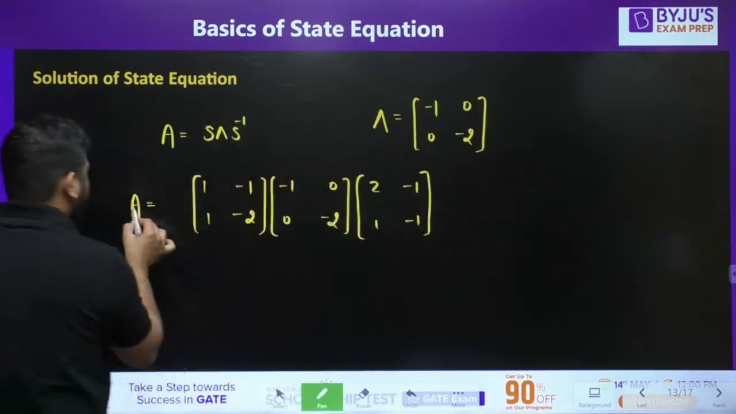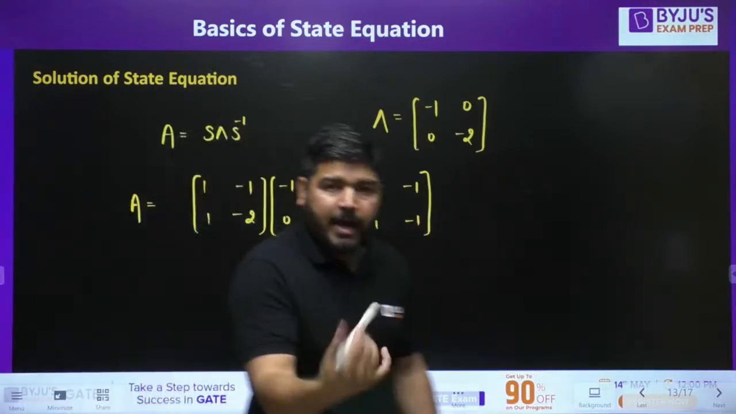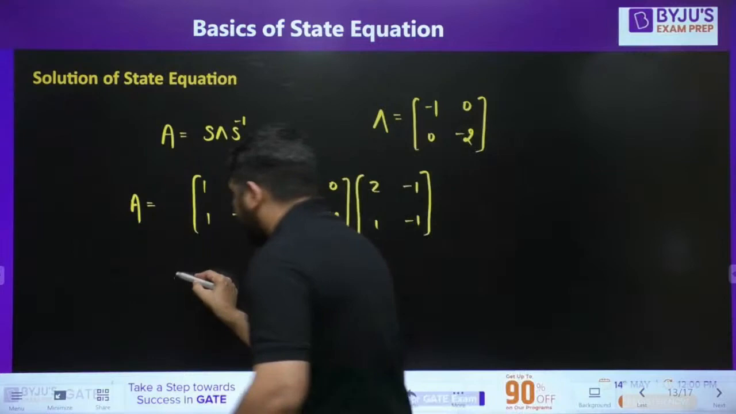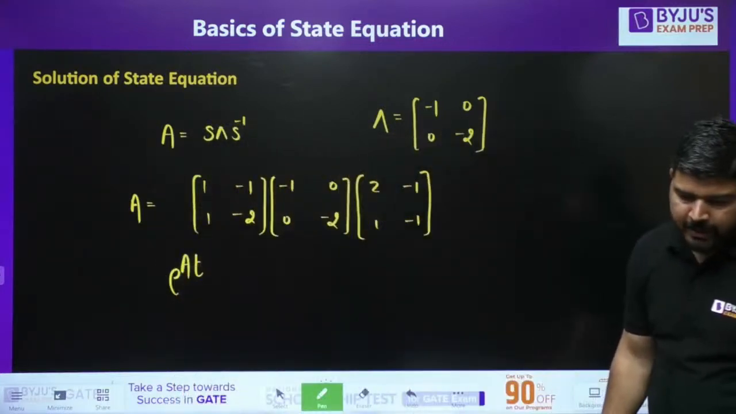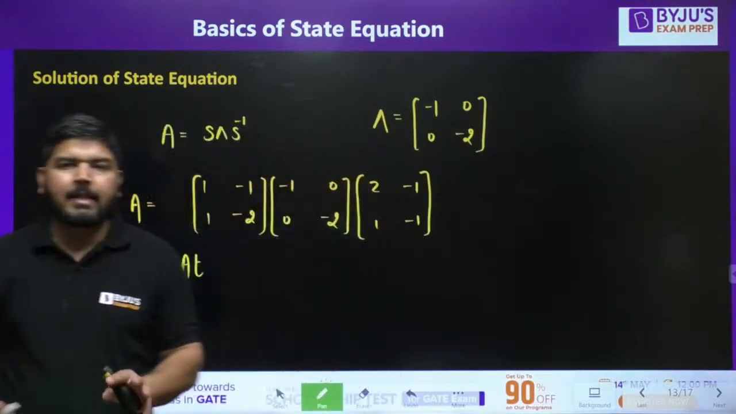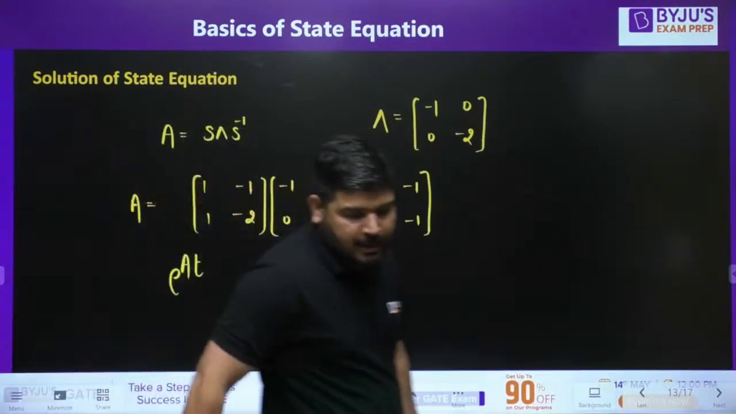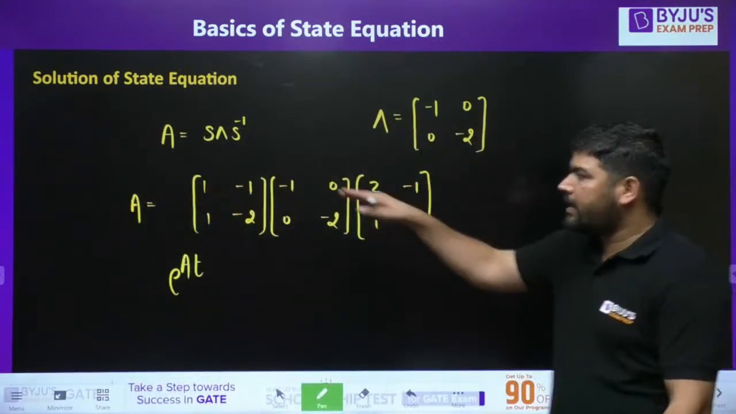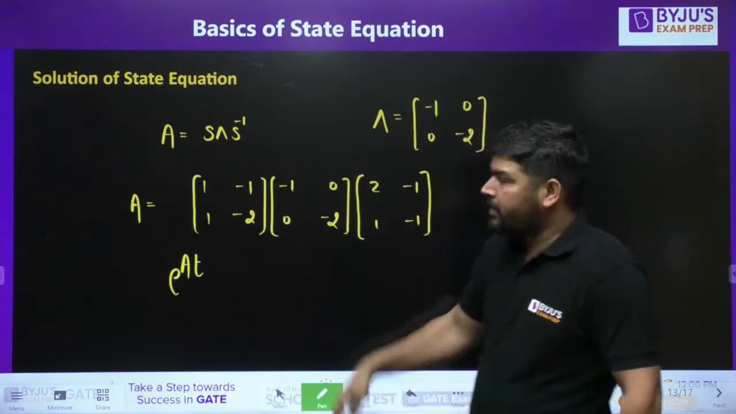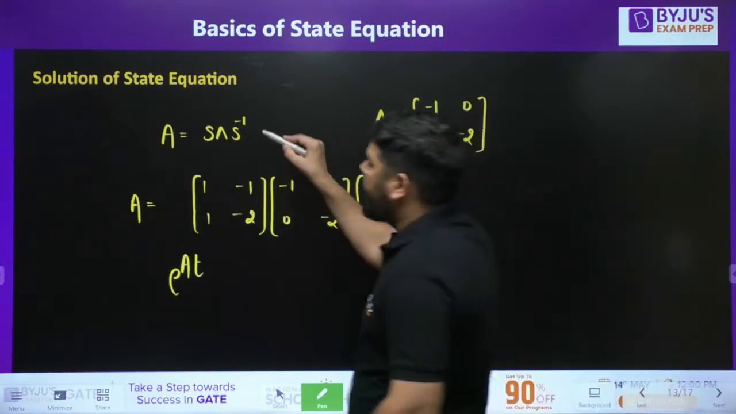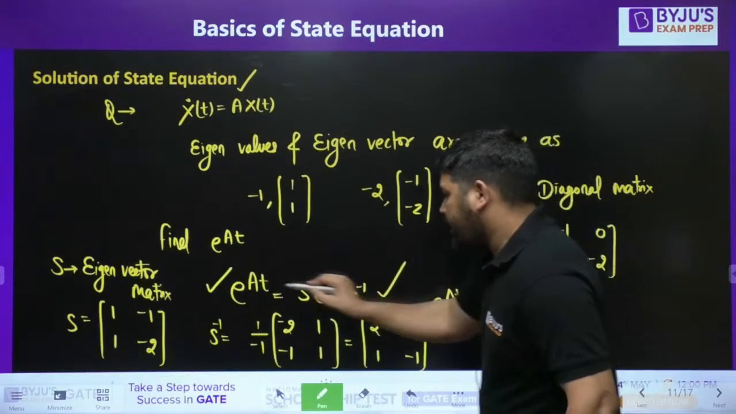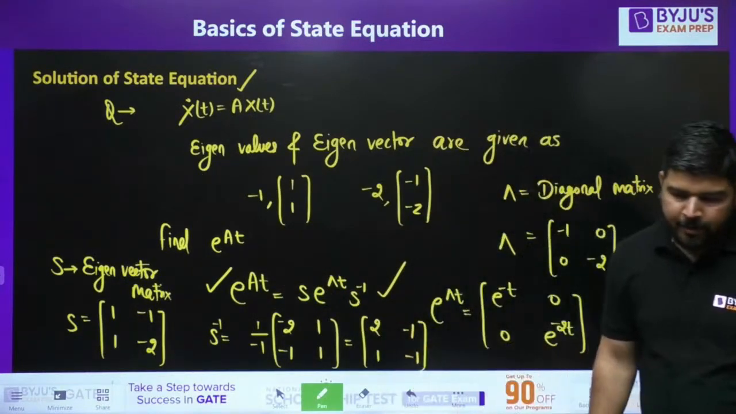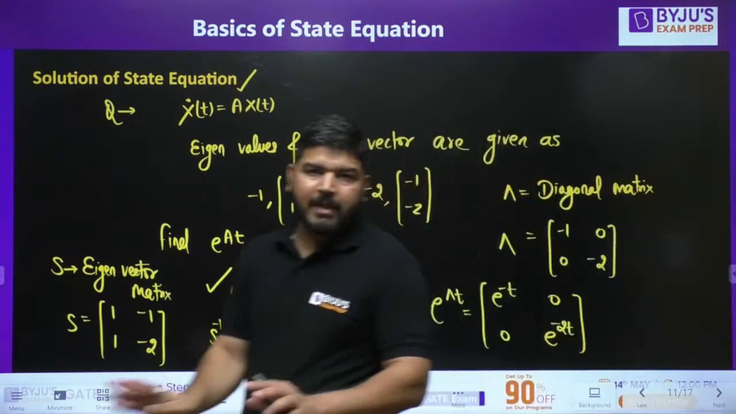Now you can find A. Once you get this A, then you can find e to the power At using Laplace transform or using the interpolation method. You can use that, but it's a lengthy process. That's why you can directly find e to the power At like this, using this equation. I hope this method is clear to you.